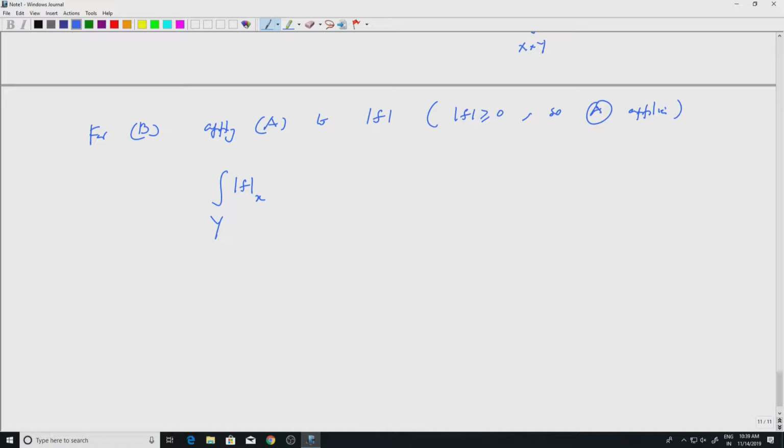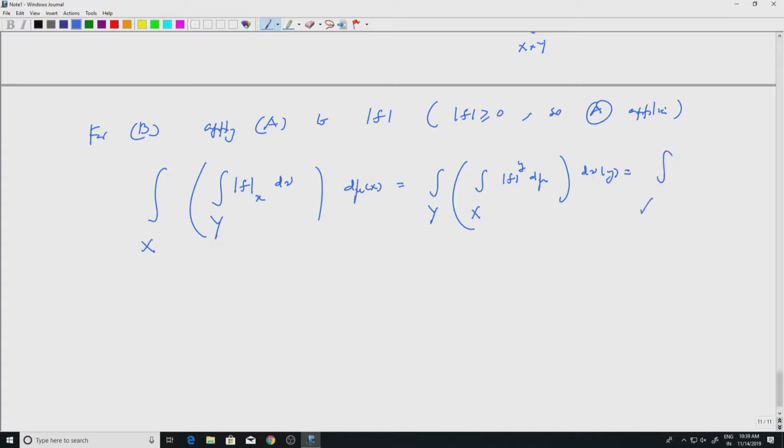So I will write this as d nu, and then you integrate with respect to x d mu x. This is the same as the integral over y, integral over x of mod f super y d mu, d nu y. This is the same as the integral over x cross y of mod f d mu cross nu, right.